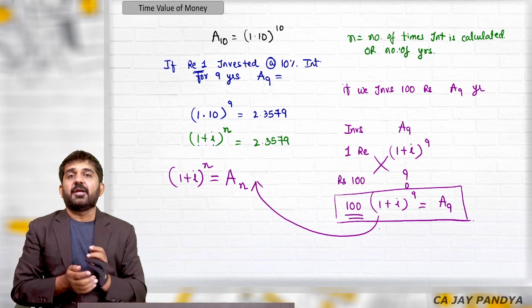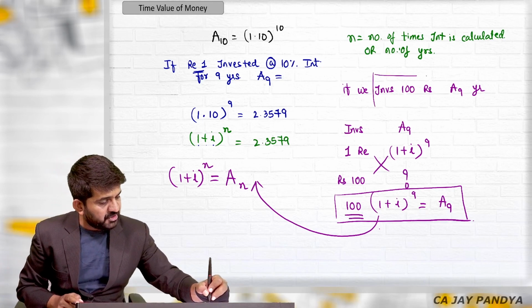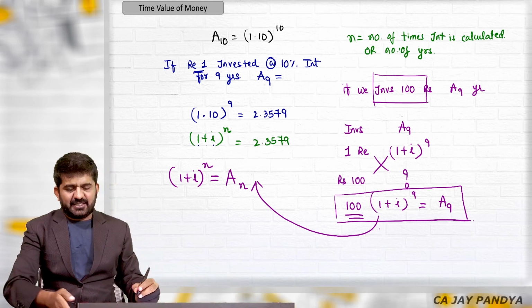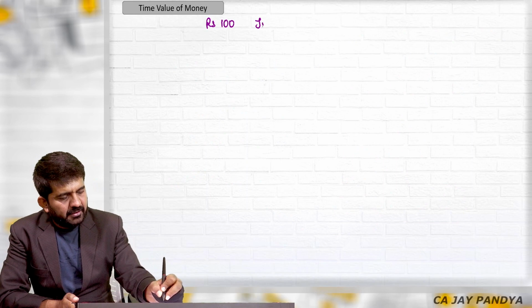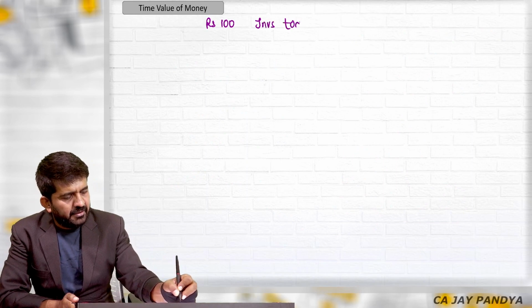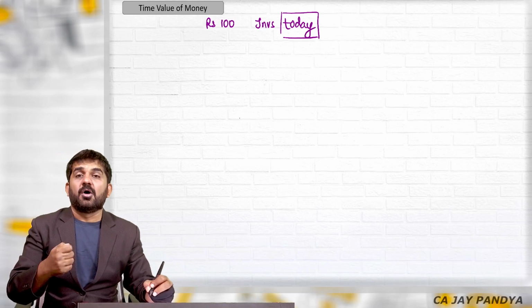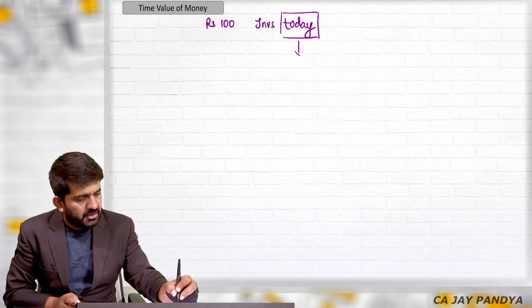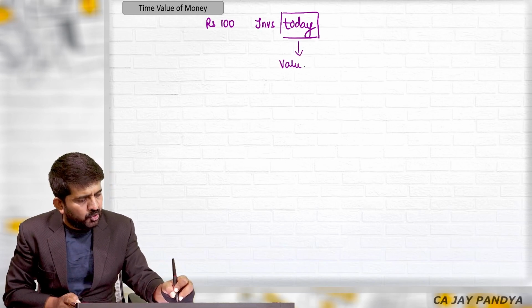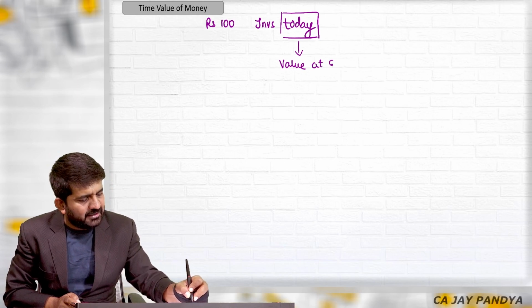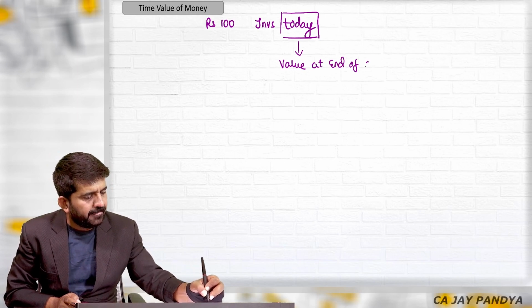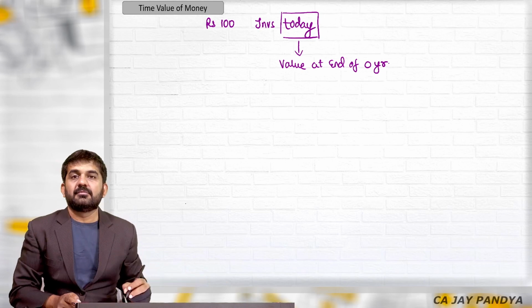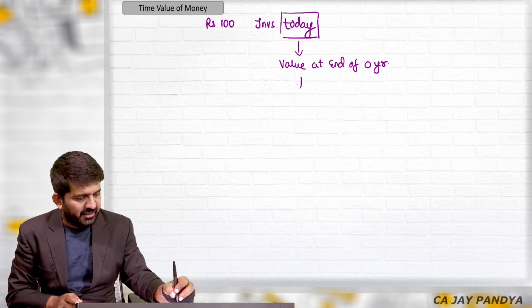And what is 100 rupees? It is the money which is invested today. Rupees 100 is invested today. Now today has a number of names in finance. Today is also the value at the end of 0 year.